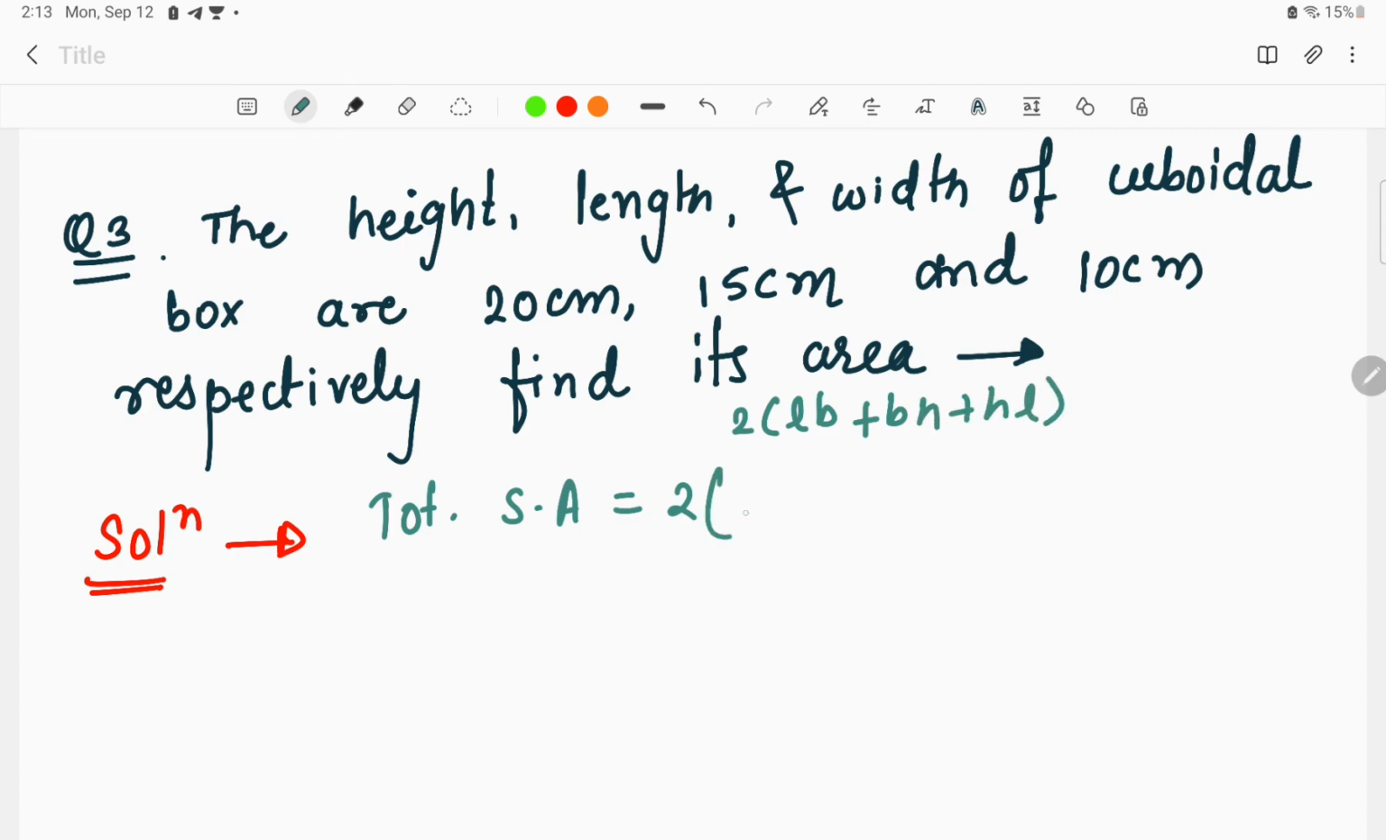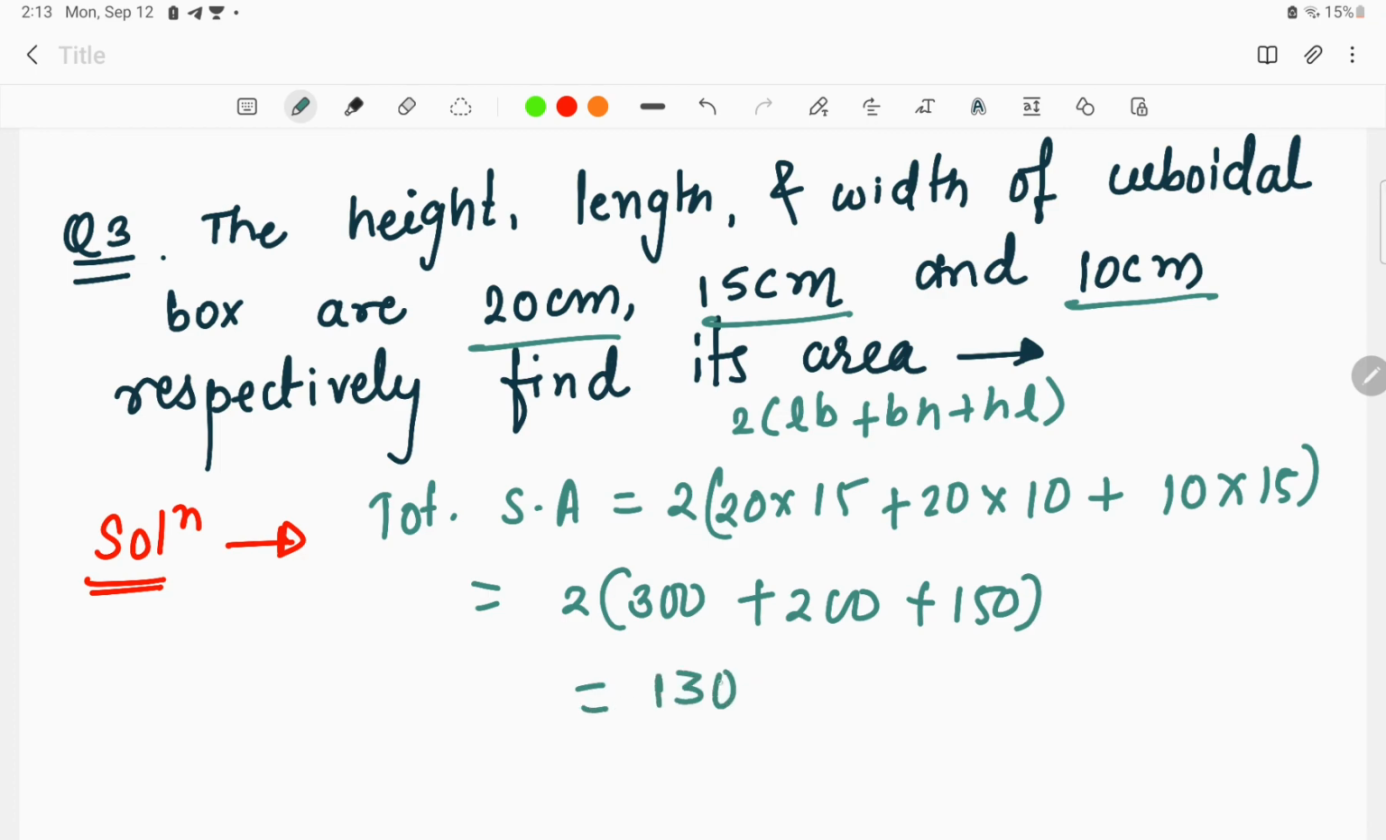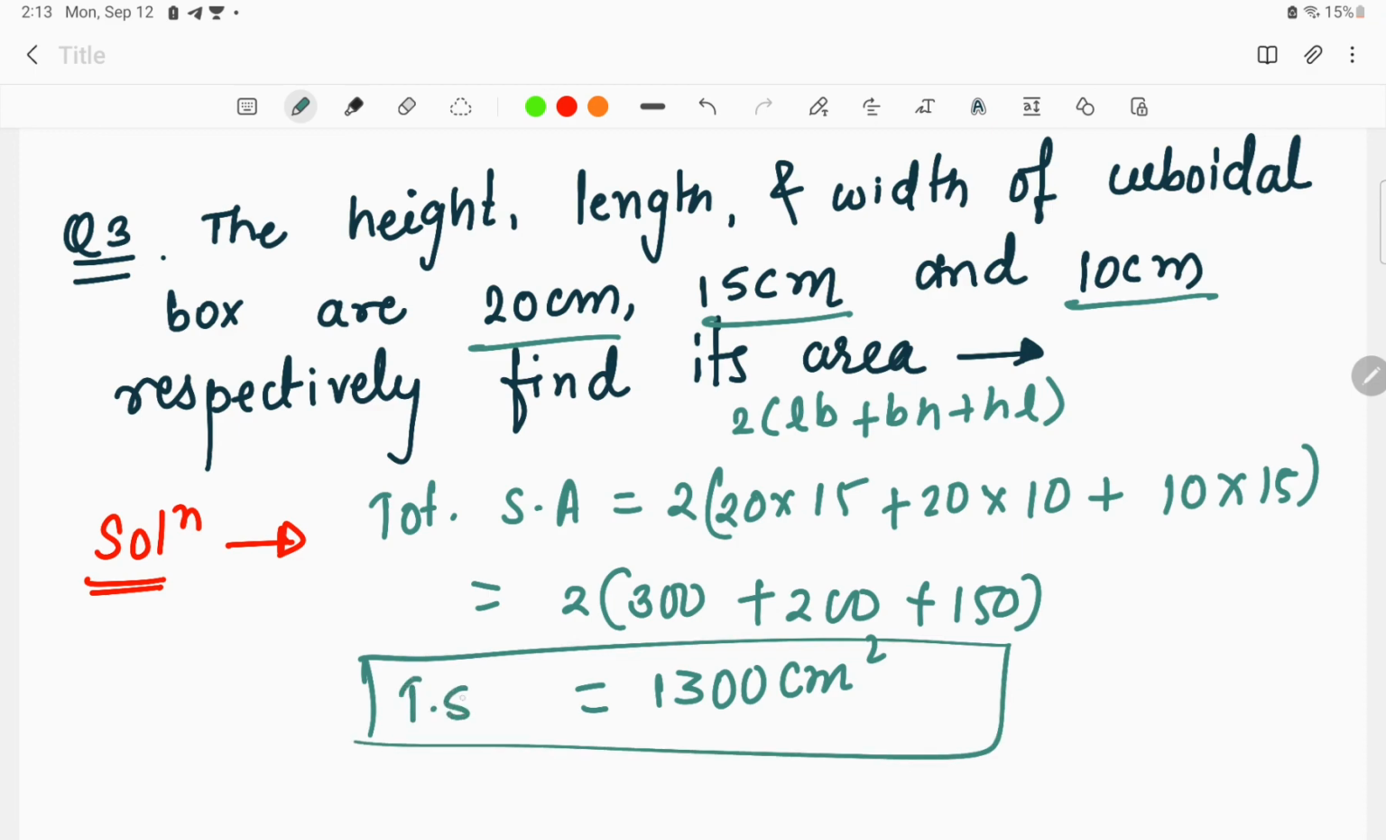Okay, so what will be the answer? 20 into 15. This is the length, width and height of the box given over here. So 20 into 15 plus 20 into 10 plus 10 into 15. Okay, so the answer will be 2 into 300 plus 200 plus 150, that is equivalent to 1300 centimeter square. That is the total surface area of the cuboidal box.